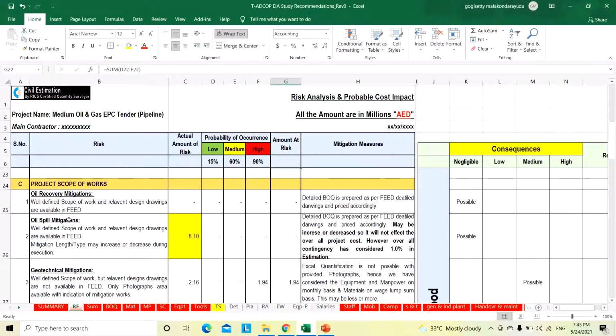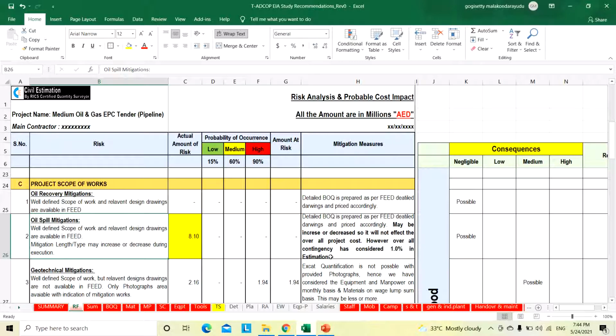Then project scope of works. As part of our scope of work, oil spill mitigation is one scope, and geotechnical mitigation. For oil spill mitigation, a detailed BOQ is prepared as per FEED detailed drawings and priced accordingly. It may be increased or decreased, so it does not affect the overall project cost.